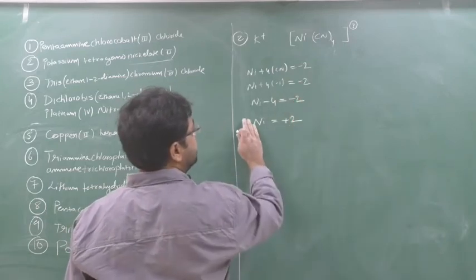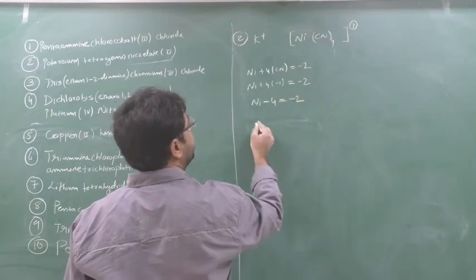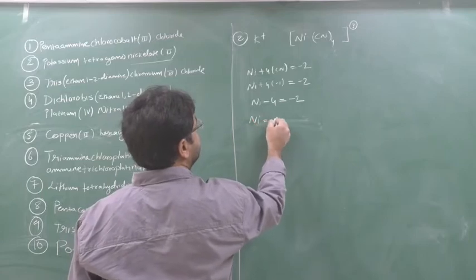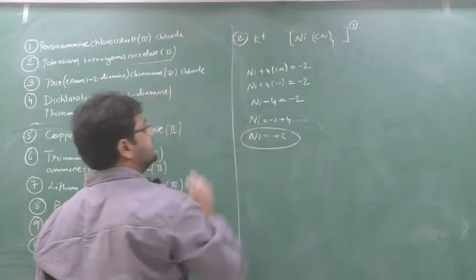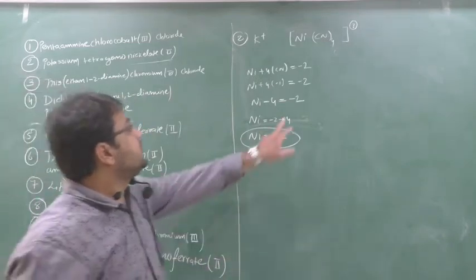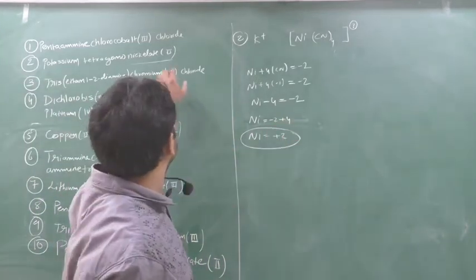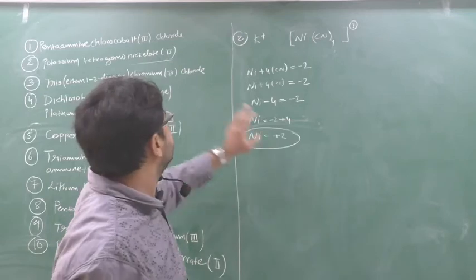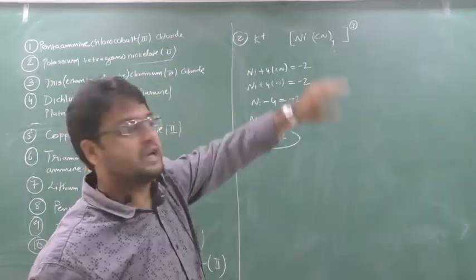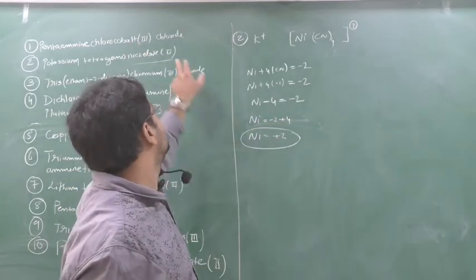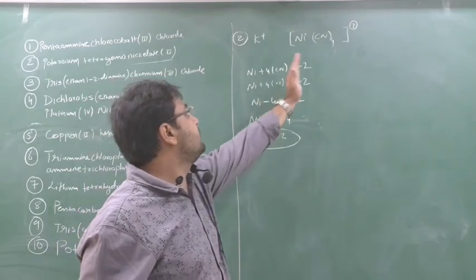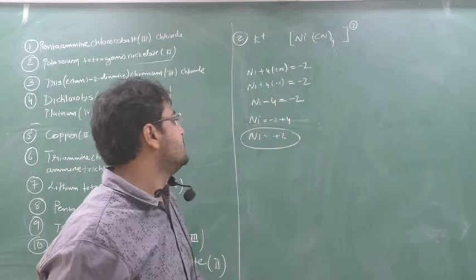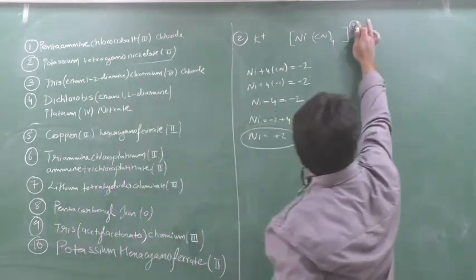Yes or no? So if I put here minus 2, what will happen here? Ni equal to minus 2 plus 4, so Ni will be equal to plus 2. What I will put here so that the answer will get plus 2, because nickel is 2 here. So I should get positive because metal will only form positive ion. So I should put here minus 2 so that minus 4 will come that side. So minus 4 plus 2 is plus 2. So here nickel should be plus 2.